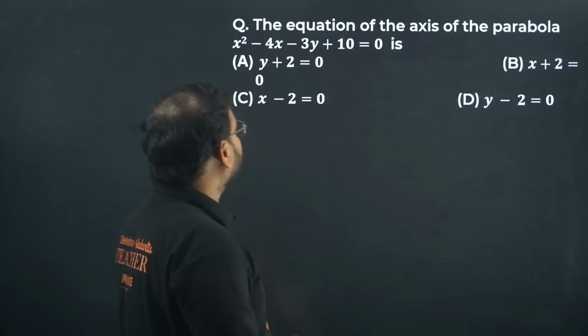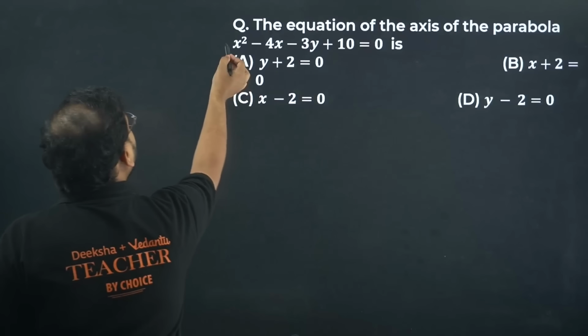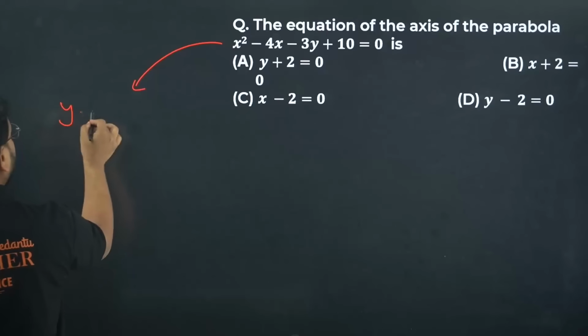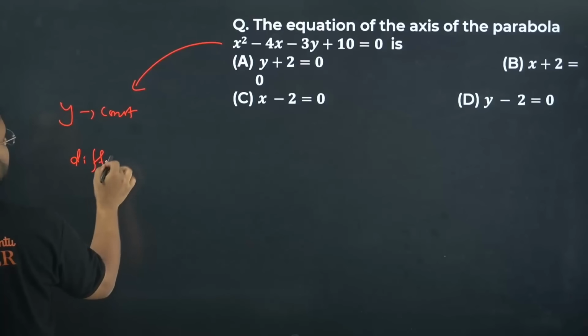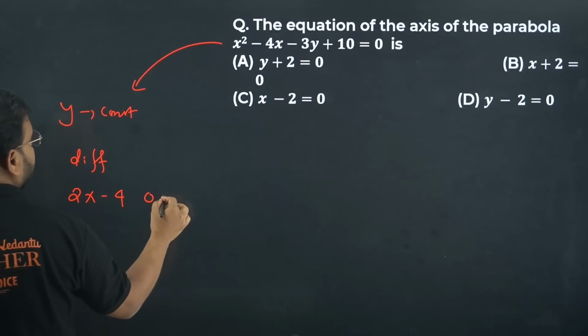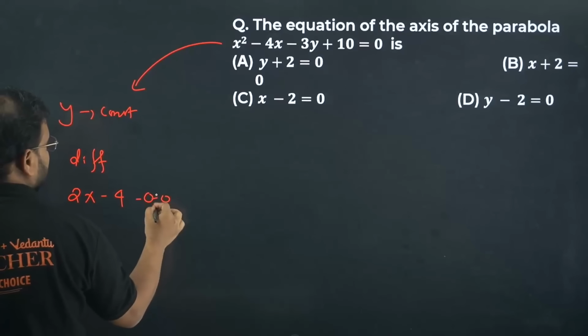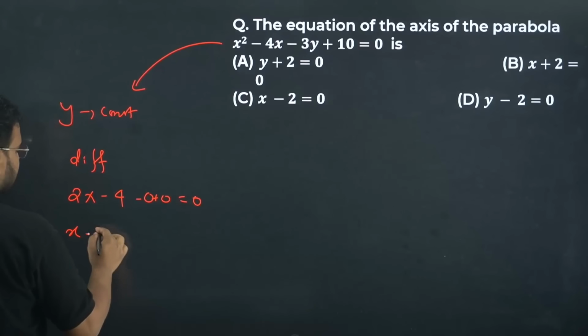Yeah. The equation of the axis of parabola. What are you going to do in this? Simply keep y as a constant and differentiate. You'll get 2x minus 4, 0, 0, plus 0. Same equation, you're going to get what? X minus 2 equal to 0.